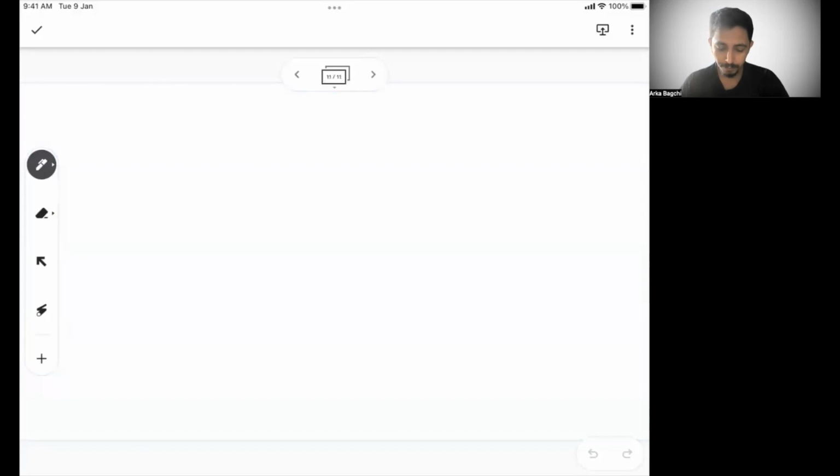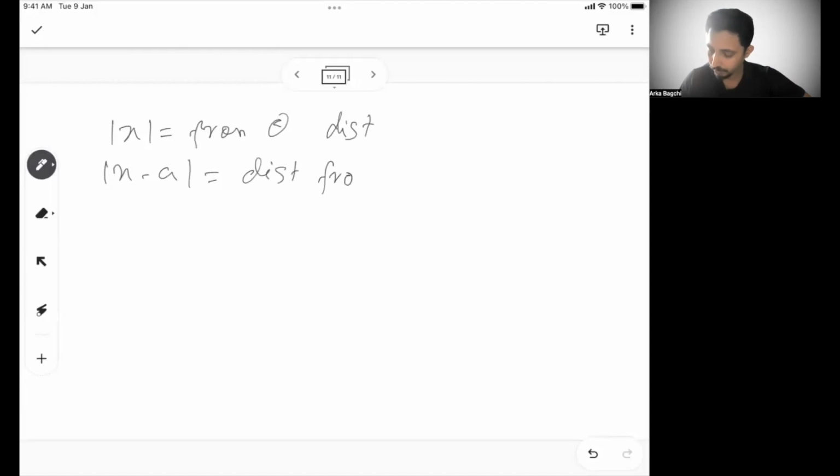Before we move on, there is one important part. When I say mod of x, we talk about the distance of x from 0. So this is from 0 distance. When I say mod x minus a, then distance from a.